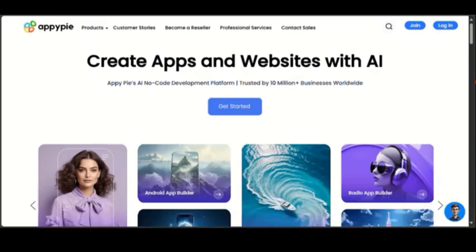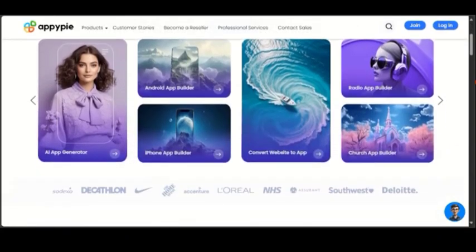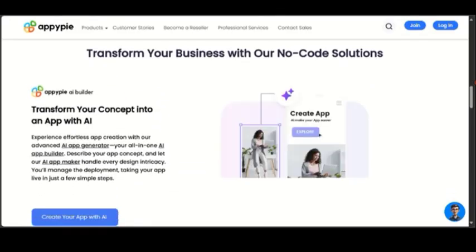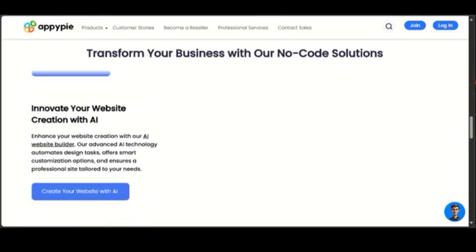Hello everyone and welcome back to this channel. Today we are comparing two apps, Blaze AI and Appypie AI. Let me start with Appypie AI.